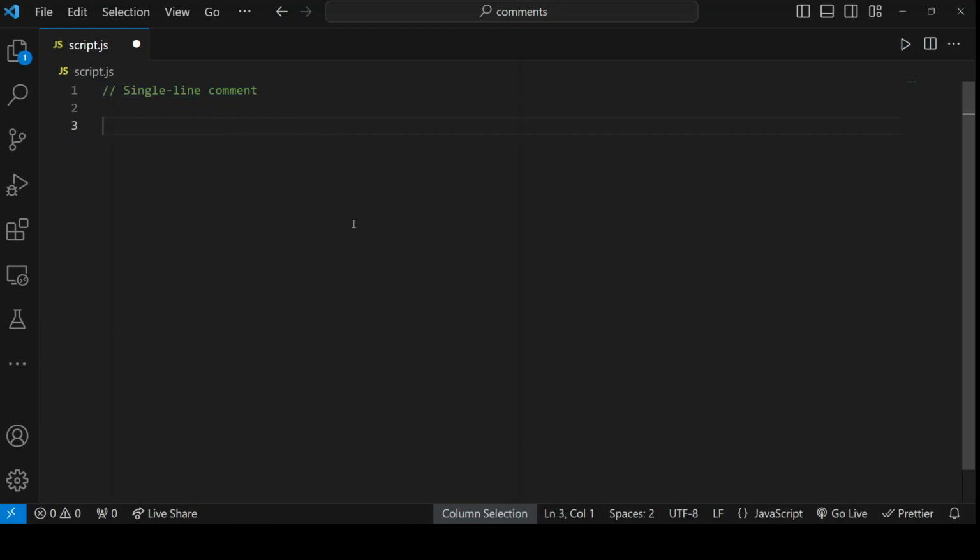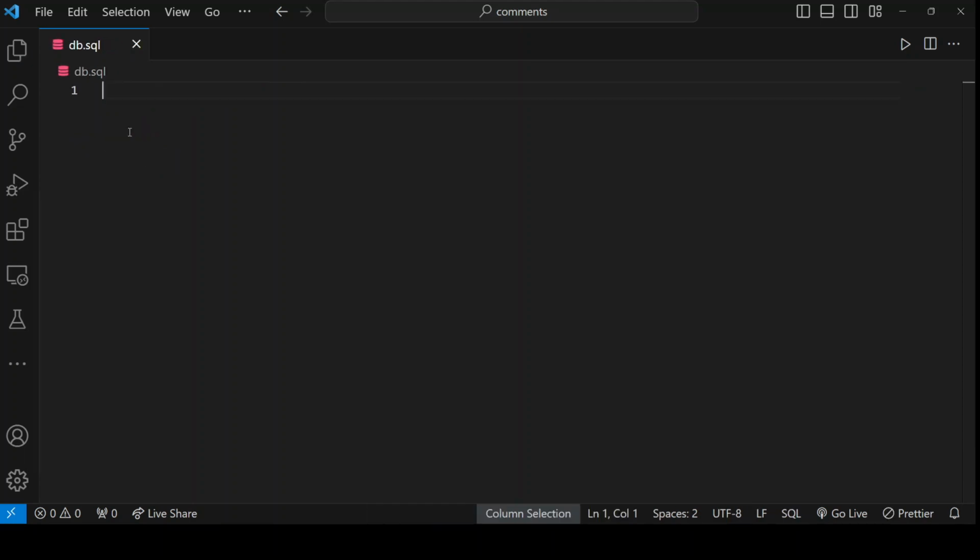A multi-line comment is done through this syntax. A slash and an asterisk to open it, and the same but reversed to close it, an asterisk and a slash. So now this is a multi-line comment, as you can see. And this way of commenting, with a double slash for a single line and slash asterisk, asterisk slash for a multi-line comment, is used in Java, C, C++, C#, PHP, Kotlin, etc. Many different languages use this same syntax for commenting.